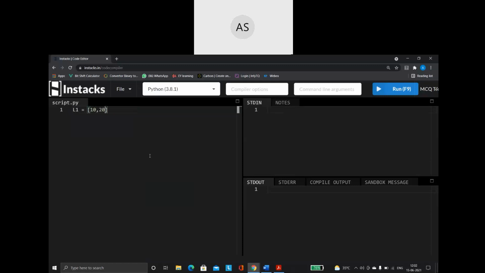Sorry guys, by mistake I just clicked something else. So I'll just retype it. Print L1, comma, ID of L1. Print L1 is L2.